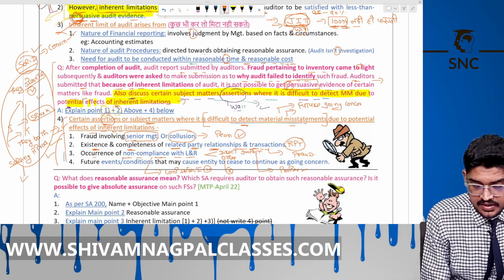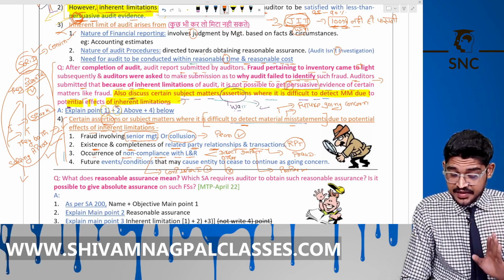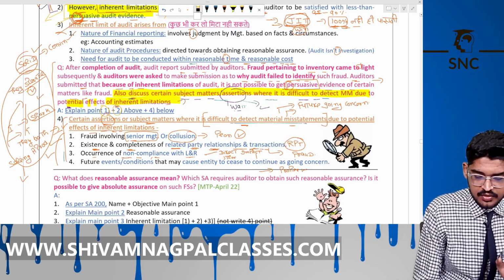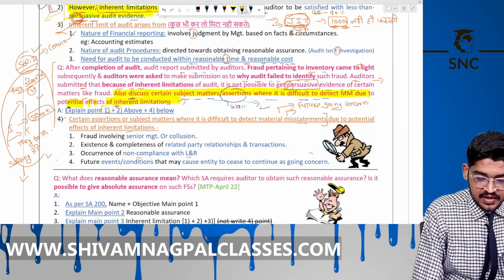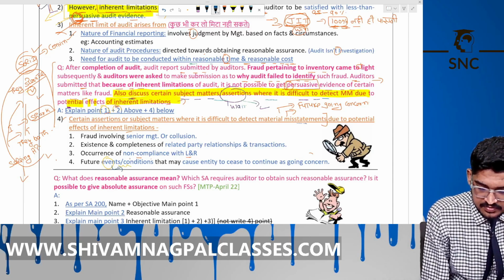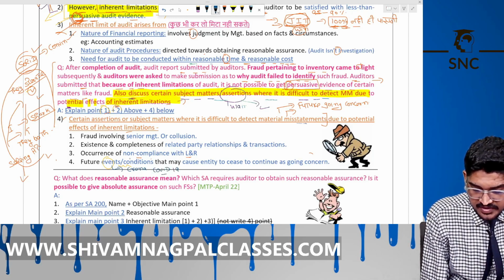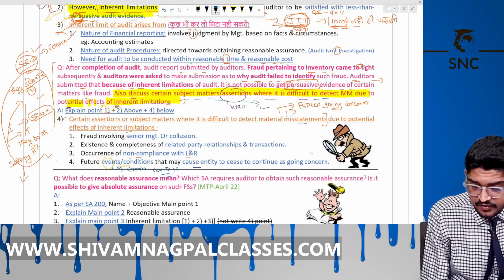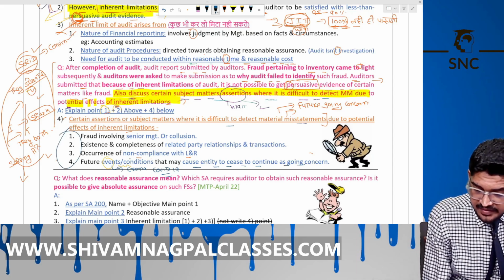Now, the 4th point is about future events or conditions that may cause the entity to cease to continue as a going concern. The future is uncertain. In future, any condition or event can happen, just like Corona, COVID-19. No one knows about this. So any event or condition that may happen can affect the going concern of the entity. So these are the 4 points that are difficult to detect.